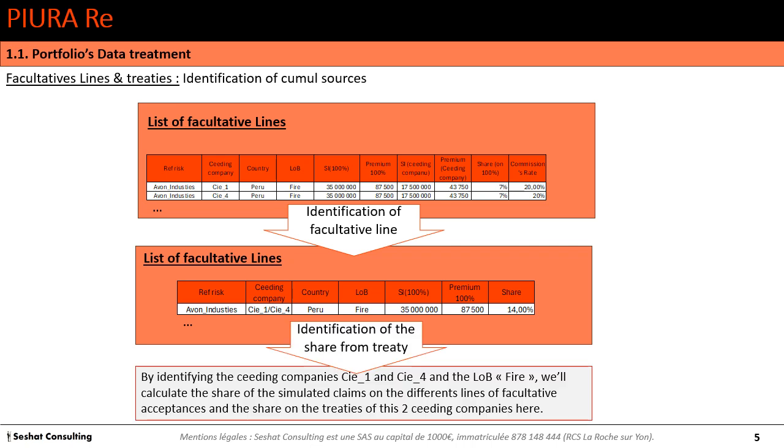After that, we identify the share from treaty. For example, if we have a treaty on line of business fire about company 1 and company 4, we could identify here the risk of different sources for the same claim by the reinsured company.